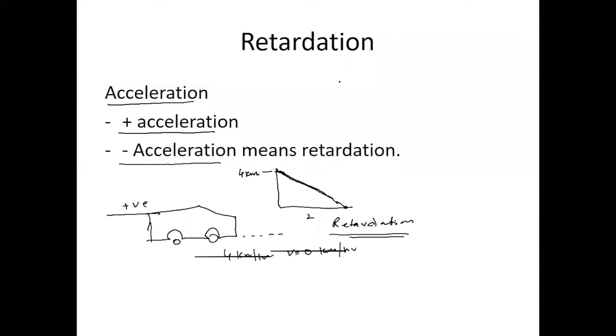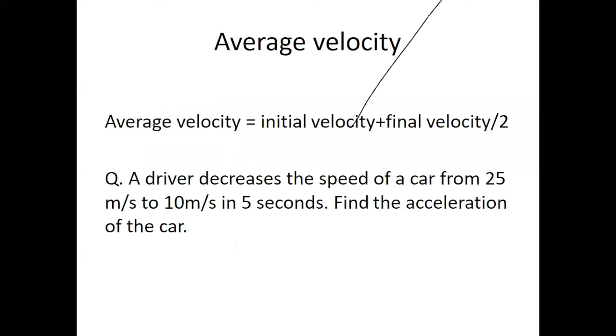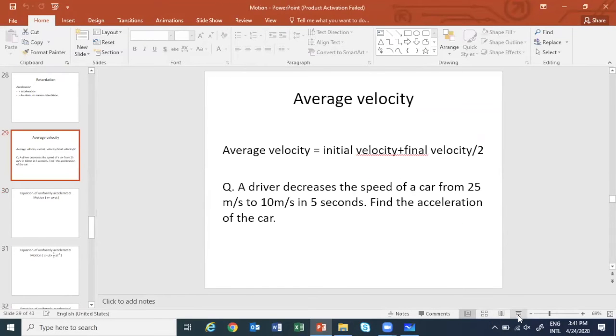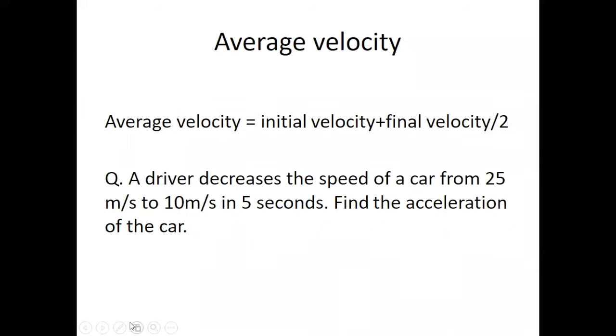So average velocity is initial velocity plus final velocity divided by 2, that is, u plus v by 2 is the average velocity.